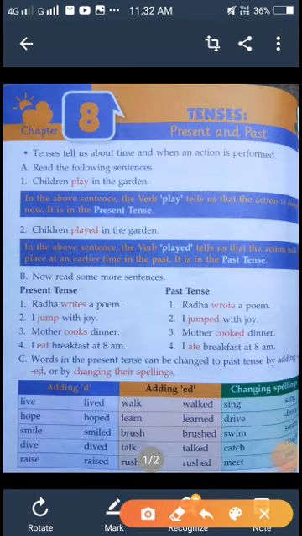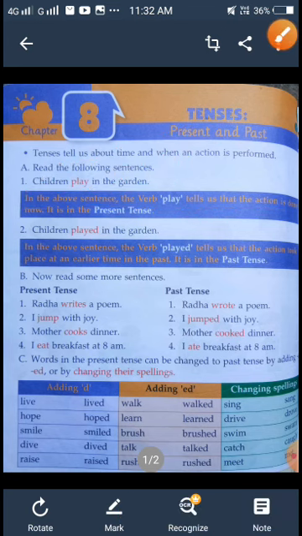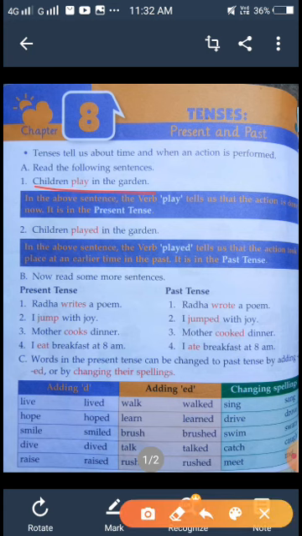Here one example is given. Okay, one more example. Read the following sentence. Children play in the garden. The children play in the garden, that is their regular duty. This play shows the present tense. That means in the above sentence the verb tells us the action is done now, it is present time, the action is going on. So it shows the present tense.